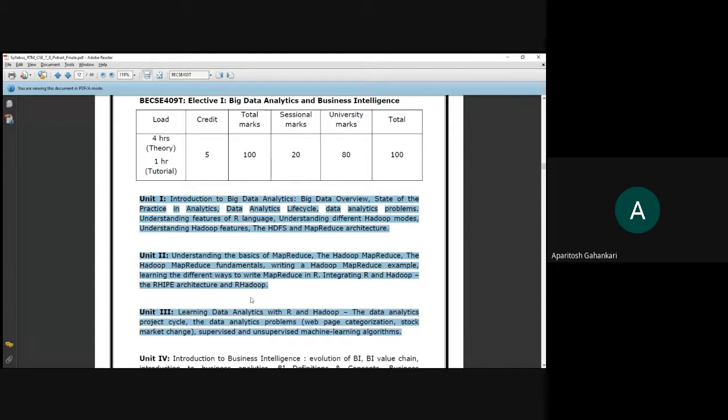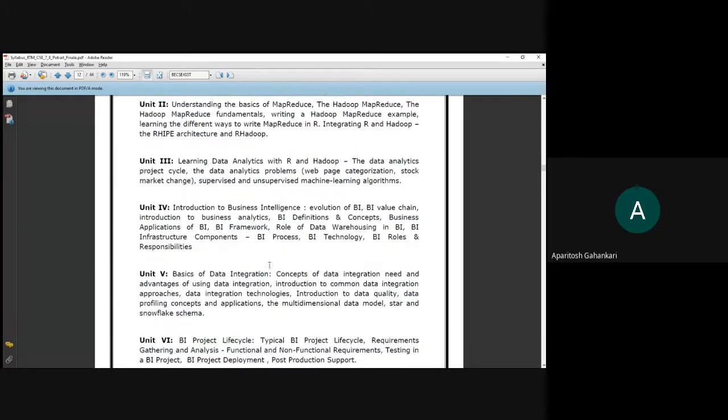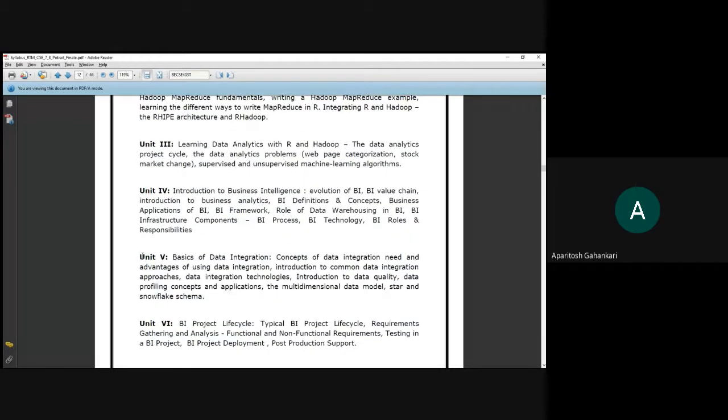And that is what the second part of your syllabus is: business intelligence. So you have units 4, 5, 6. These are the units which are concentrating on business intelligence.